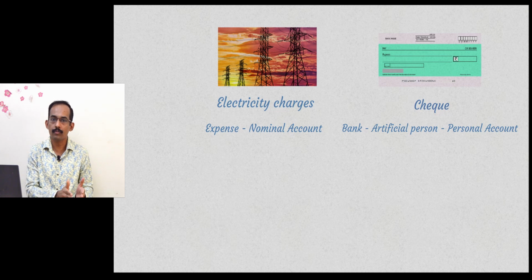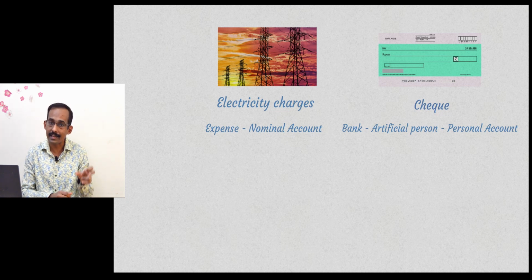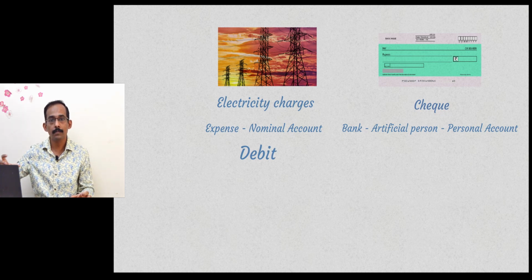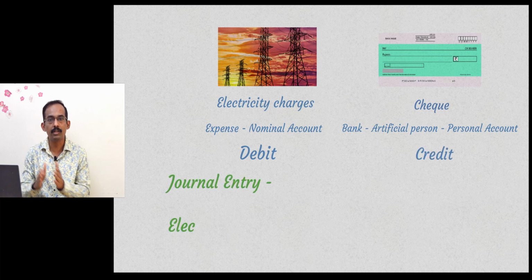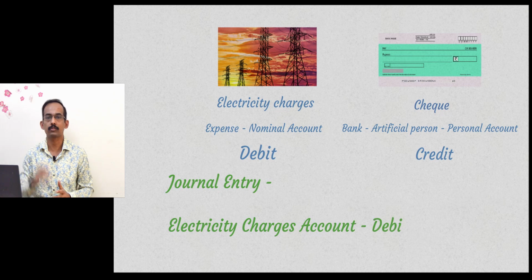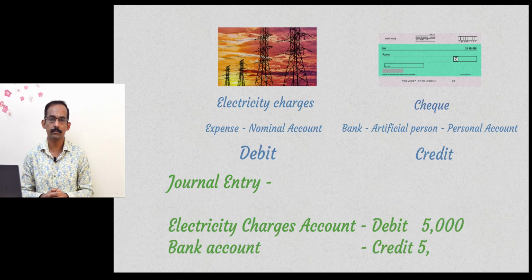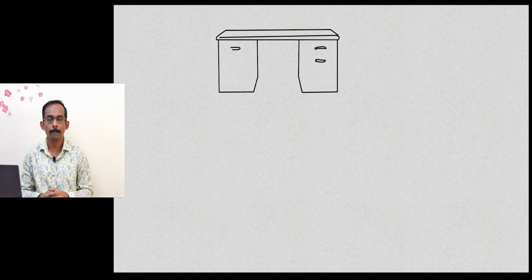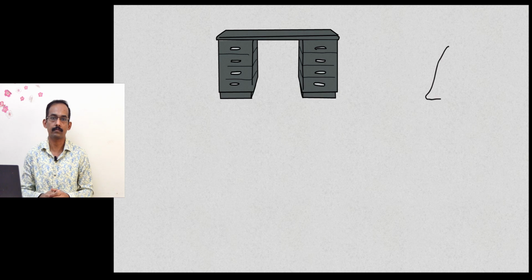Apply the rule of nominal account: debit all expenses and losses, credit all incomes and gains. Electricity charges is an expense, so that has to be debited. For personal account, the rule is debit the receiver and credit the giver. Bank is the giver in the transaction, so you have to credit the bank. So your entry is drafted: electricity charges debit 5,000, bank credit 5,000. Entry is clean.